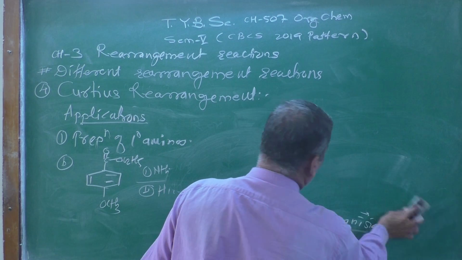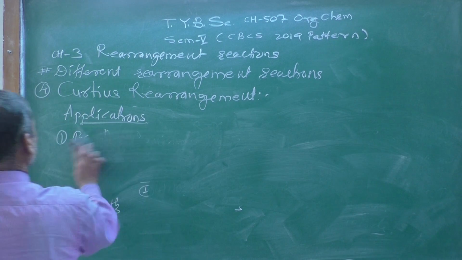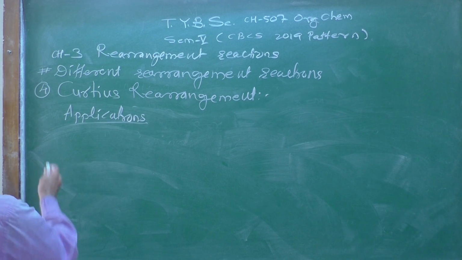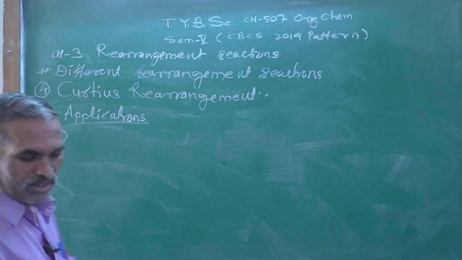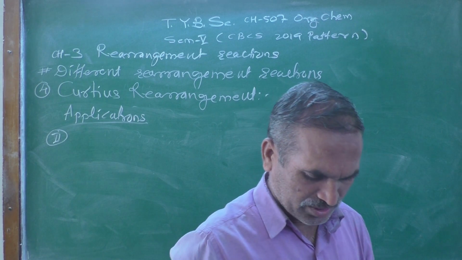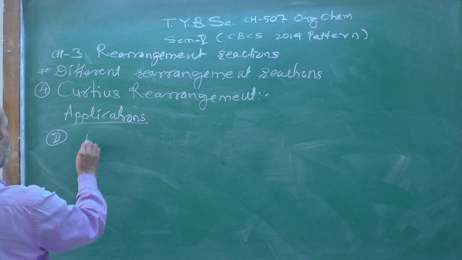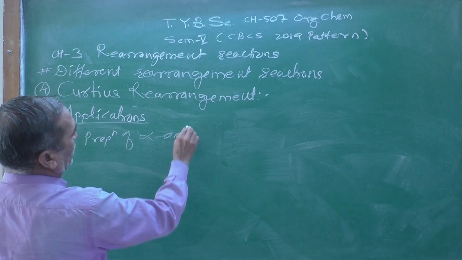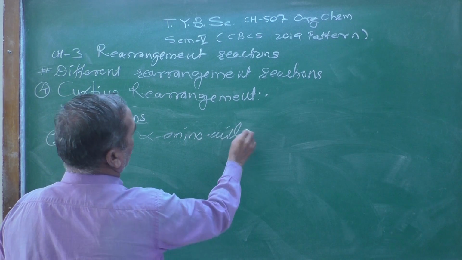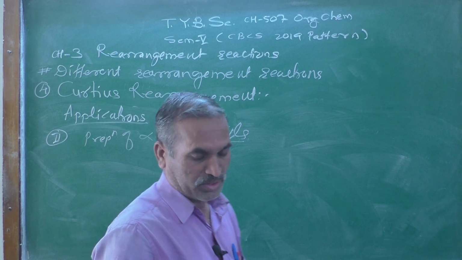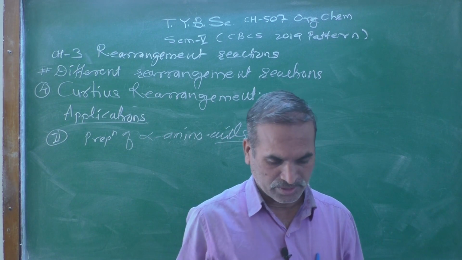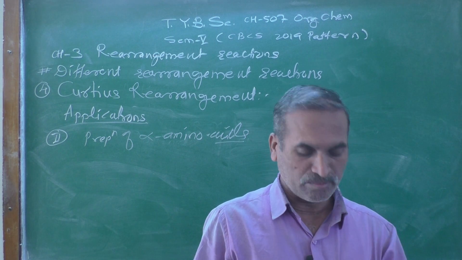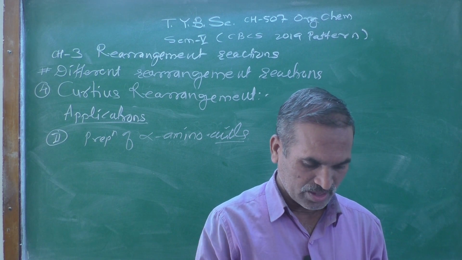Second application we are discussing here. The second application will be the preparation of alpha amino acids. And as we know, alpha amino acids play a very important role in proteins. They are the building blocks of proteins.